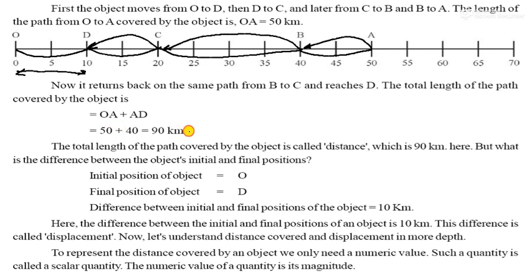So the total distance is OD plus DC plus CB plus BA plus AB plus BC and CD, which is about 90 kilometers. But between the final and initial positions, it is 10 kilometers. The final position is D, so the displacement of the object is 10 kilometers. That is called displacement, and the total path is called distance.